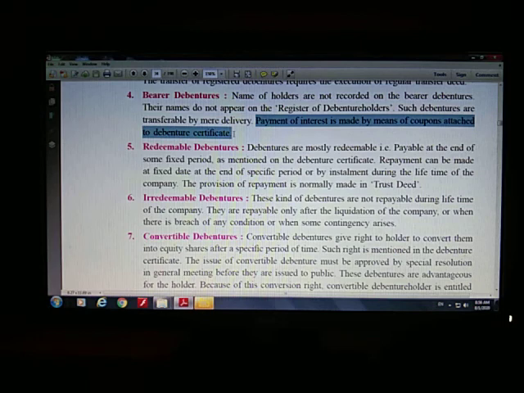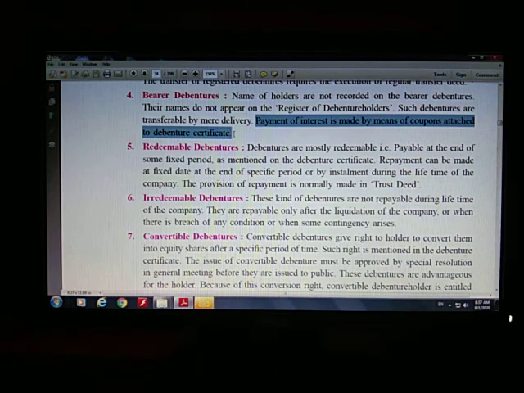A share warrant also does not have anyone's name written on it. So just like a share warrant, a debenture certificate has some coupons attached with the certificate, and the company will give an advertisement in the newspaper that we have declared interest at a so and so fixed rate.